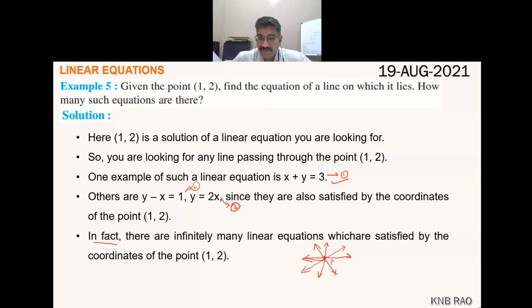Which means I will have infinitely many linear equations which are satisfied by this (1, 2). How I found equations 1, 2, 3, similarly I can find infinitely many linear equations which are satisfied by the coordinates of the point (1, 2). Is it clear to you, children? If it is clear, thumbs up.